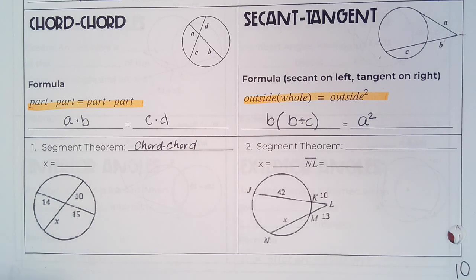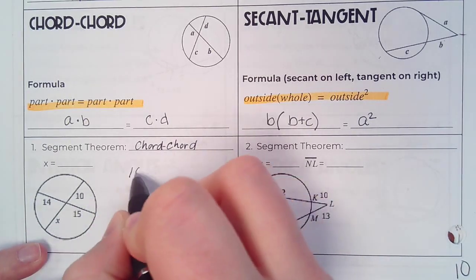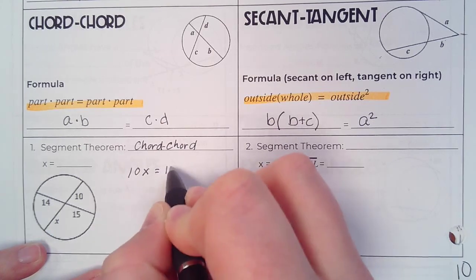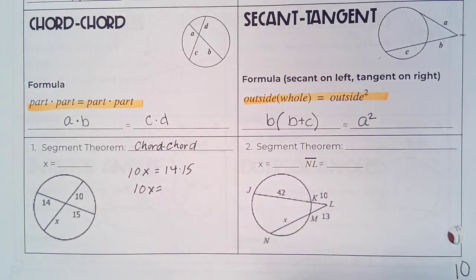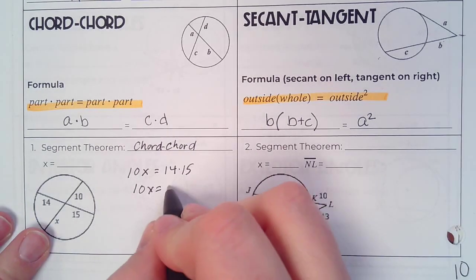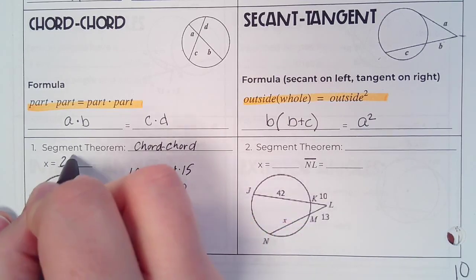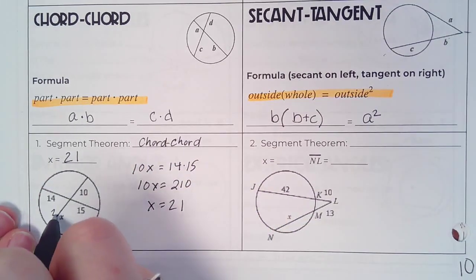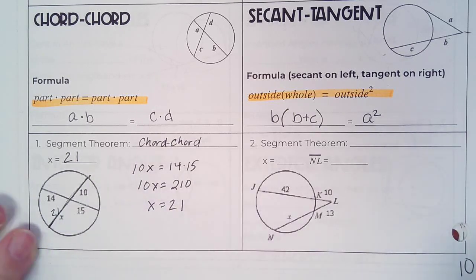For this one, it's part times part equals part times part. So 10 times x, 10x equals 14 times 15. So 10x equals 210. Divided by 10, so x is 21. If this is 21, I could go back and ask you to find the entire length of whatever segment.